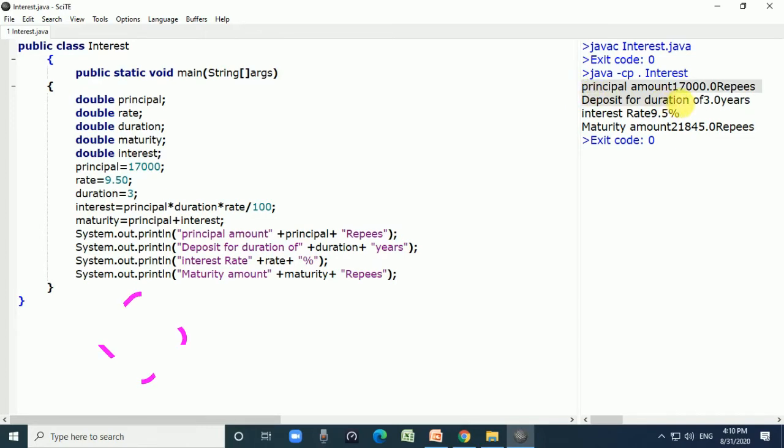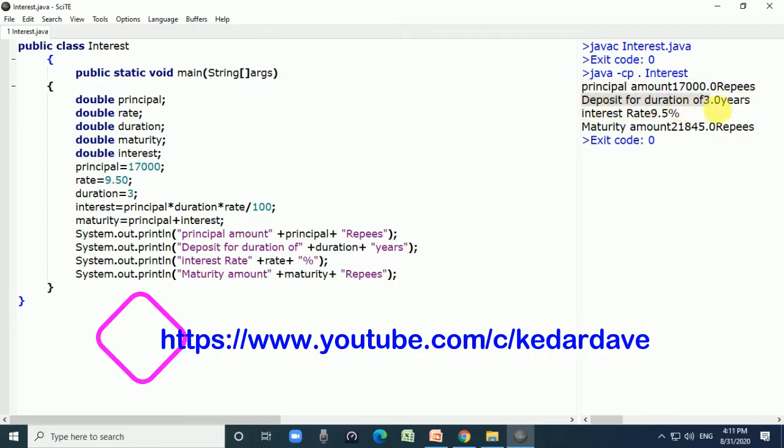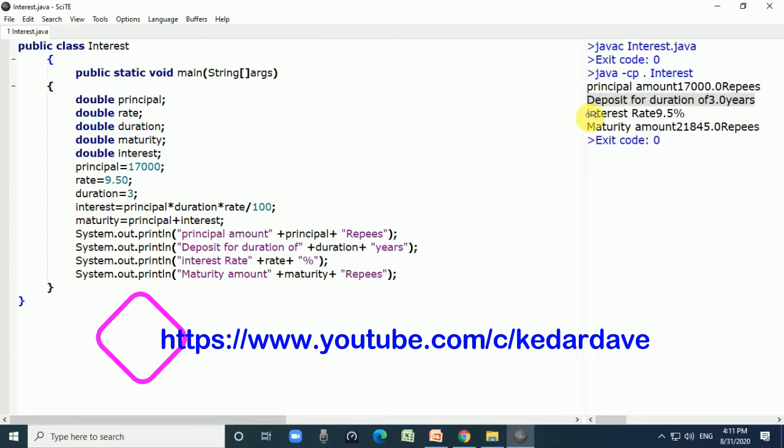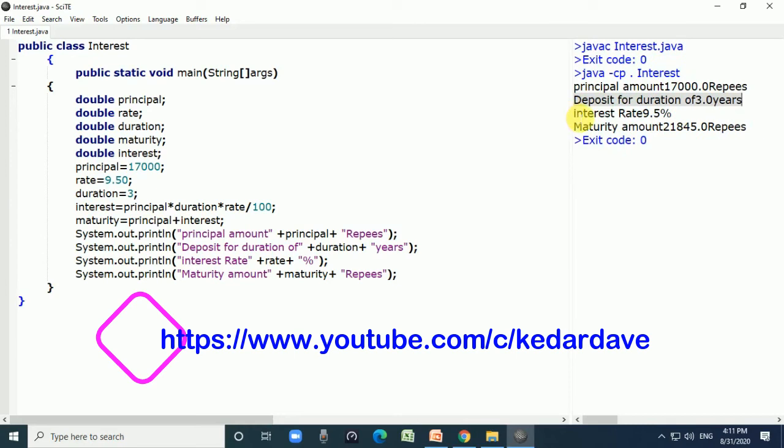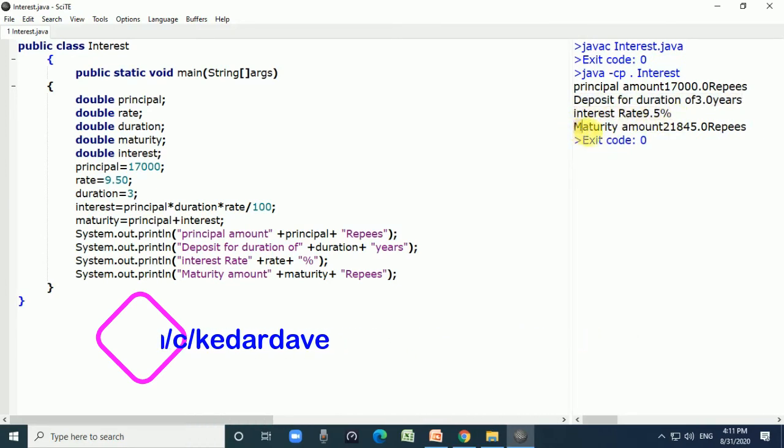Principal amount is 70,000 rupees, deposit duration is 3 years, interest rate is 9.5, and it will display the maturity amount, which is 21,845. So this is the first practical related to Java.